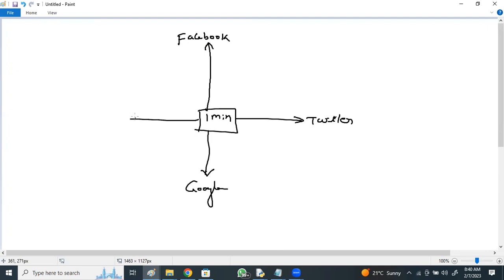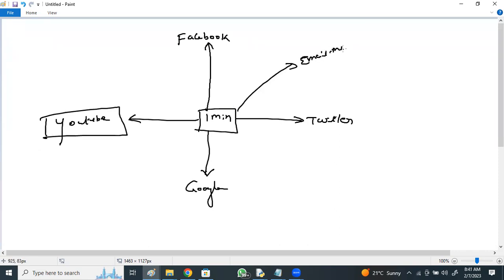Or if you talk about everyone creating their own videos and uploading them to YouTube, right? Millions and trillions of users using email or Gmail messages, right? Each and every message has to be stored. What should be the storage capacity to store all these messages?